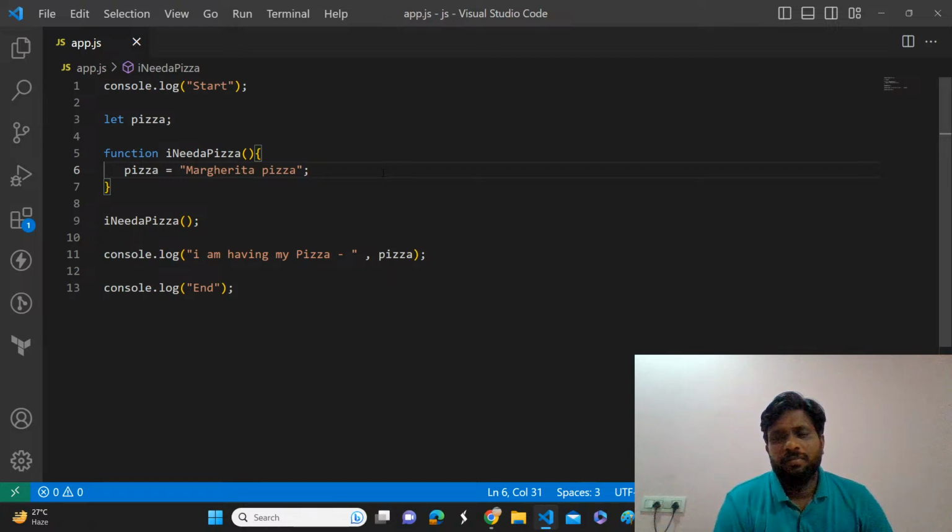Minimum 20 to 30 minutes, or 20 to 40, depending on the average time. Even normally, if no one is there in the pizza corner and you are the first customer, and everyone is available, how much time will it take?